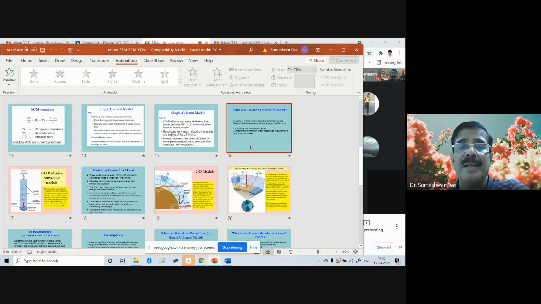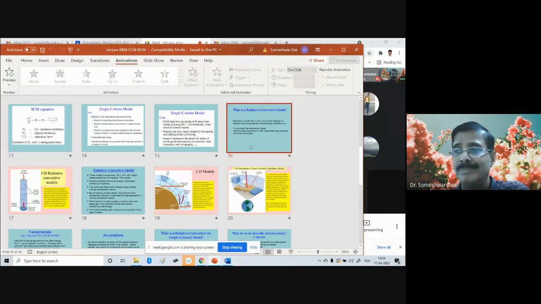Okay. Now slightly more complex than the single column model is the so-called RCM. Well, RCM stands for both: regional climate model or radiative convective model. Same acronym for both.